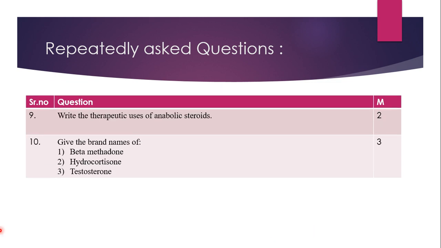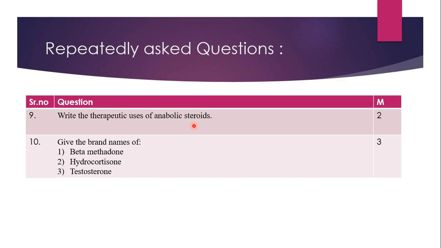Then next question is, write the therapeutic uses of anabolic steroids. As the term suggests, what do you mean by anabolic steroids? Anabolic steroids come in sex hormones. Anabolic steroids are those steroids which have muscle building activity. Such an anabolic steroid is testosterone. So again the question is on testosterone.